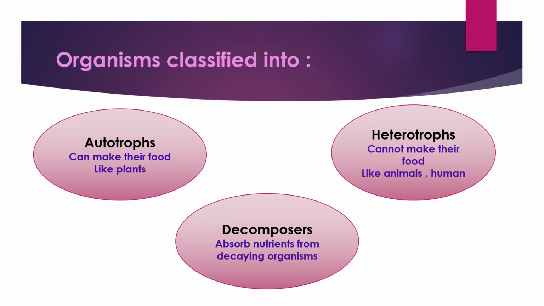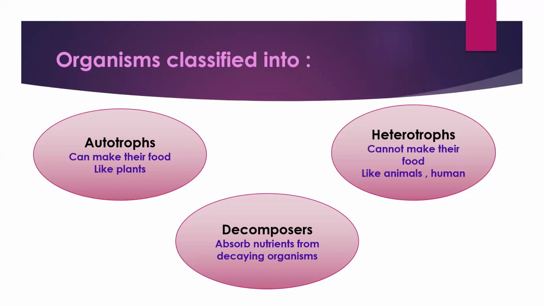Heterotrophs. Heterotrophs can't make their food, but search for it. Like us, humans, our bodies can't make food, but get it externally. Also animals, like humans, search for food and their bodies can't make food. The third type, decomposers.